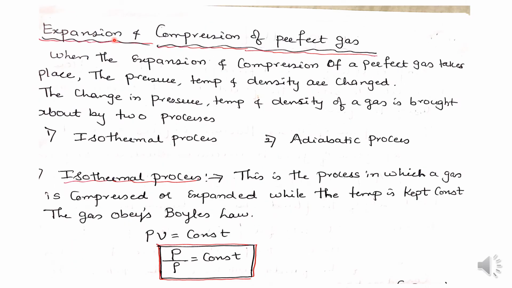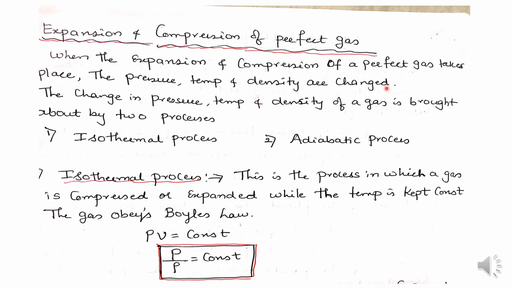Expansion and compression of a perfect gas. When expansion and compression of a perfect gas takes place, definitely the pressure, temperature and density of the gas are going to change.